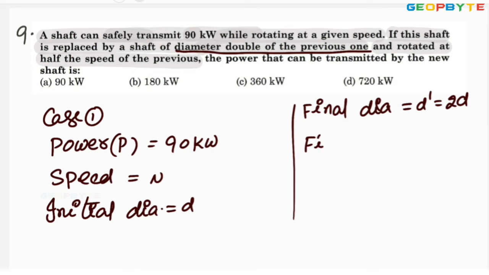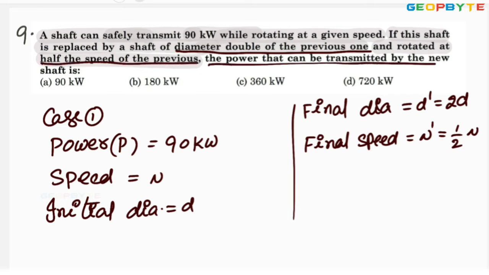Final speed N dash equals half the original speed. What is the power that can be transmitted by the new shaft? Final power, that may be P dash. What is the value of P dash?